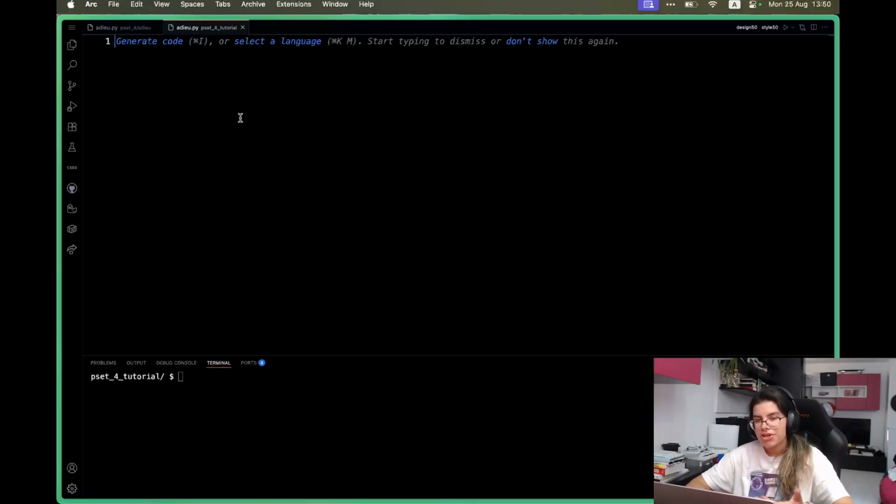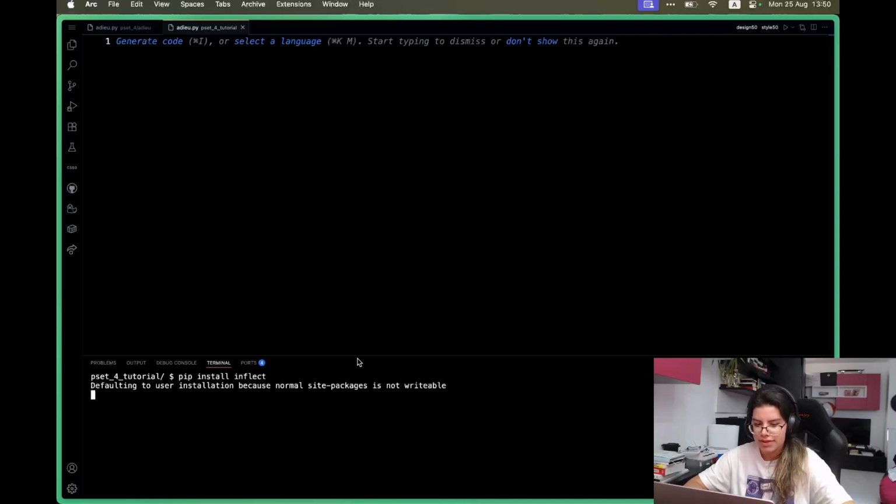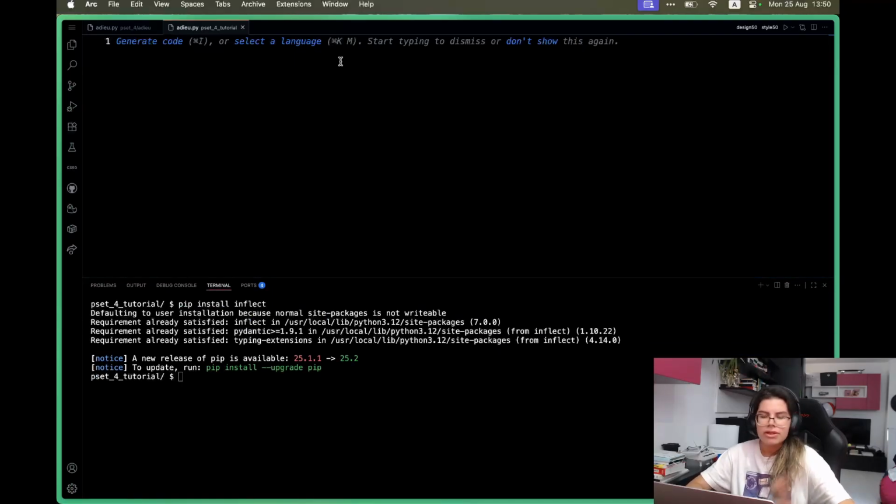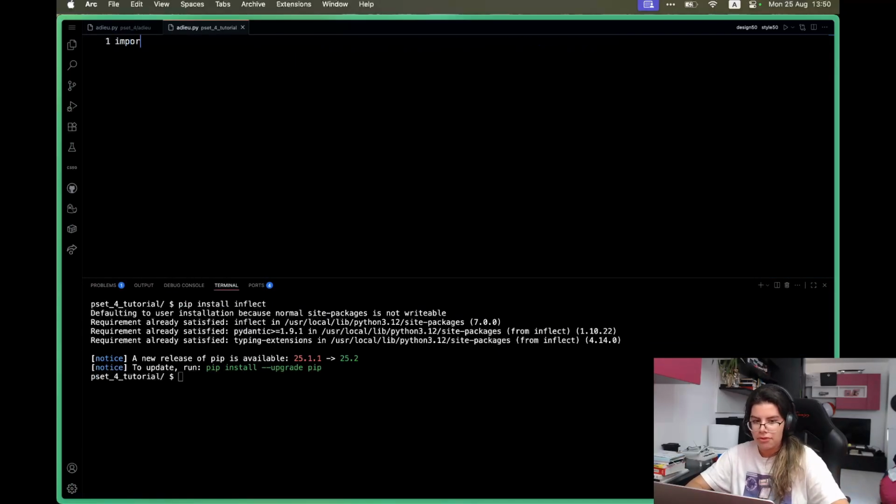Before we even get started with the code itself, maybe let's just install the library and import it. So I'm going to say pip install inflect, like this. There we go. And I'm going to import it at the top of my file. Import inflect. All right. There we go.